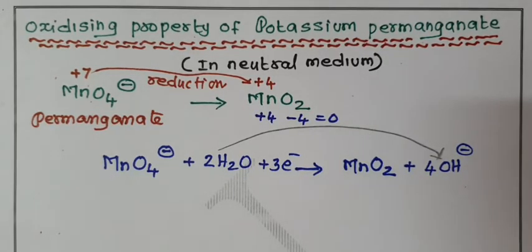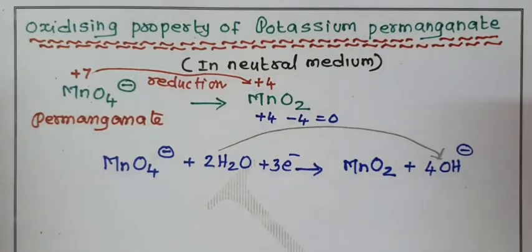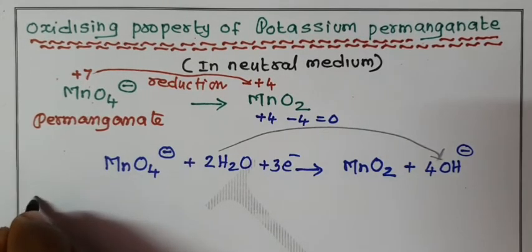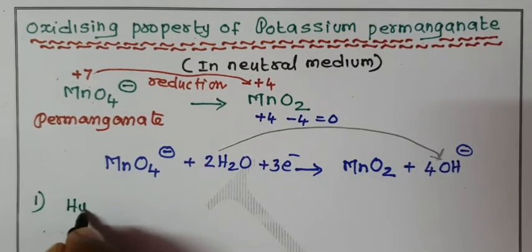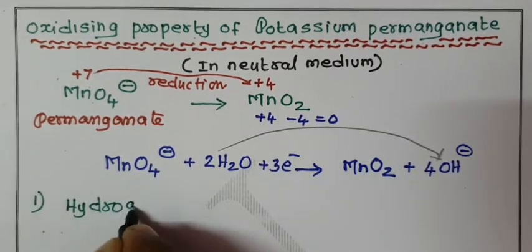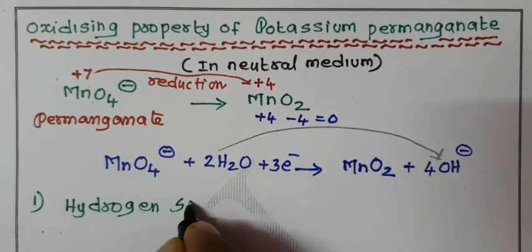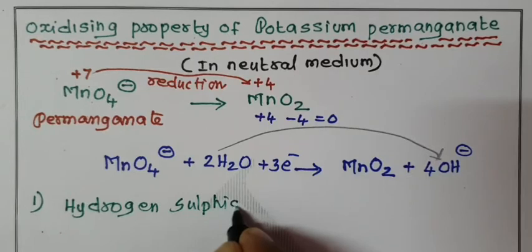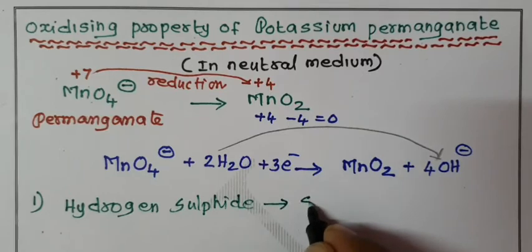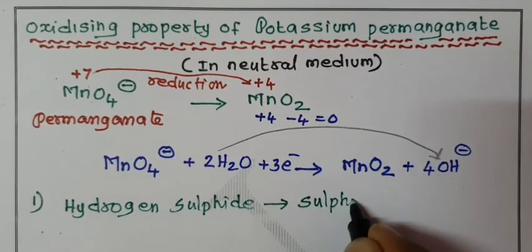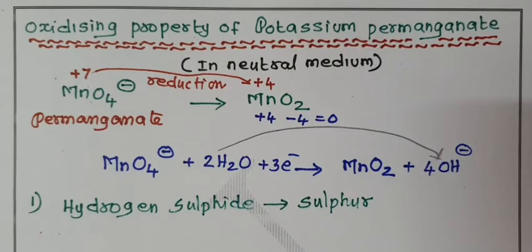Now, potassium permanganate in neutral medium oxidizes hydrogen sulfide into sulfur. It oxidizes hydrogen sulfide into sulfur.